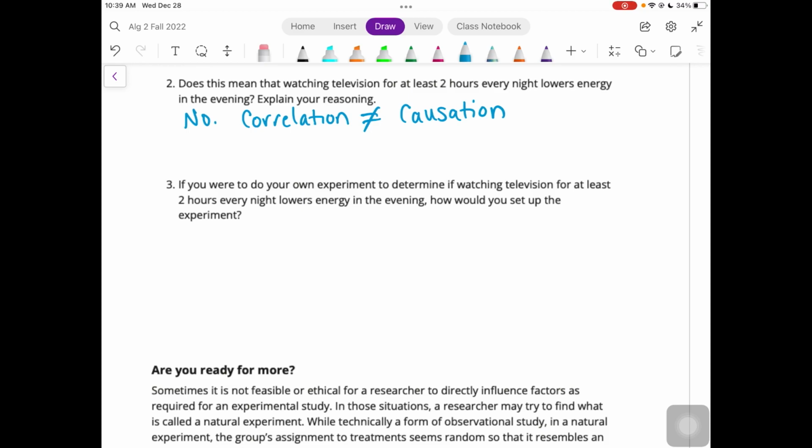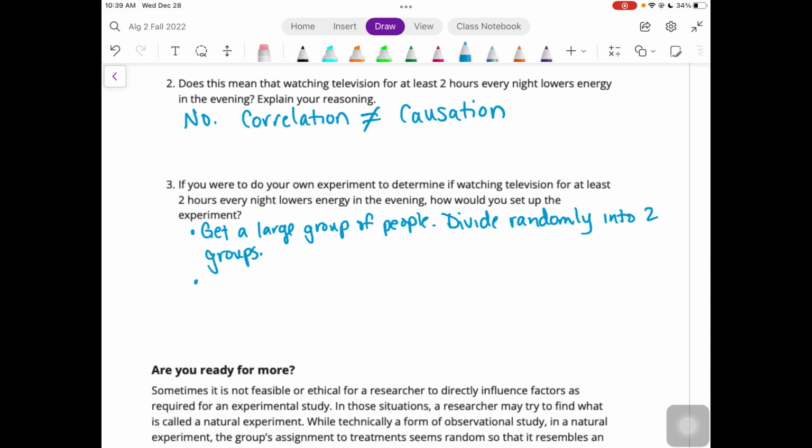So get a large group of people, divide them randomly into 2 groups, right? Then you could take a survey of their energy levels. So survey energy levels in the evening.